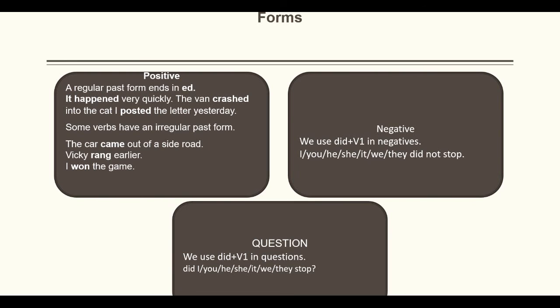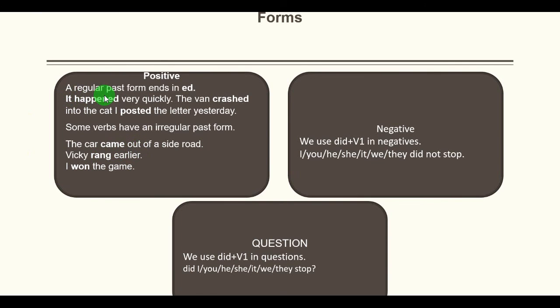And then we have irregular forms of verbs which are very limited, approximately 175 to 190, right? So these verbs don't end in ed in the second and the third form. For example, go, went, gone; take, took, taken; seek, sought, sought; forgive, forgave, forgiven; come, came, come; run, ran, run. So all these are irregular verbs, right?